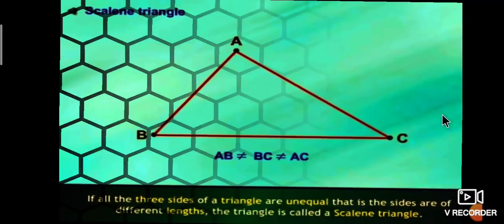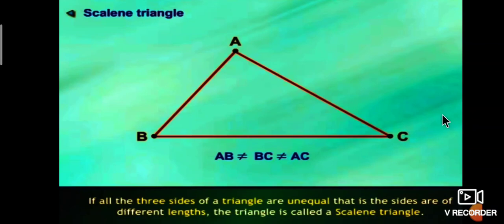Okay, next we study another important triangle, the scalene triangle. What are scalene triangles? Observe that the side AB is not equal to BC, BC is not equal to CA. In triangle ABC, all sides have different measures.